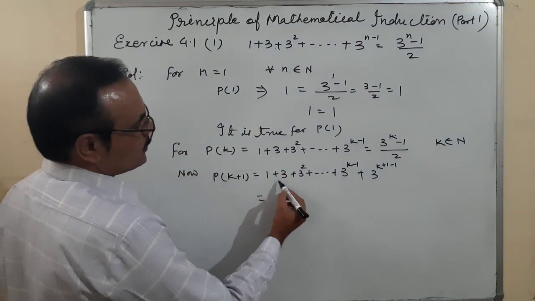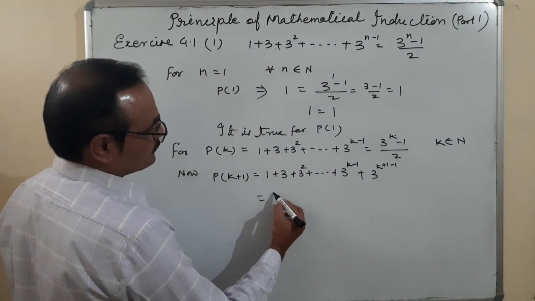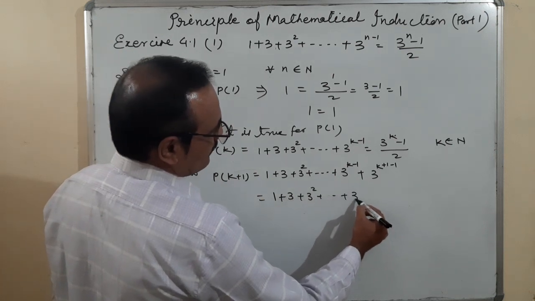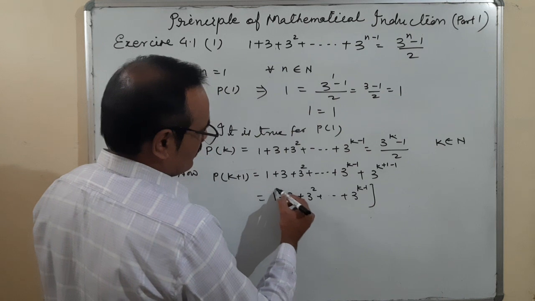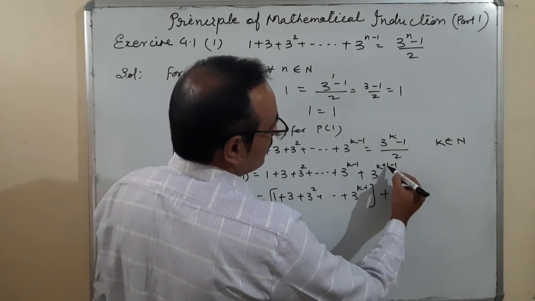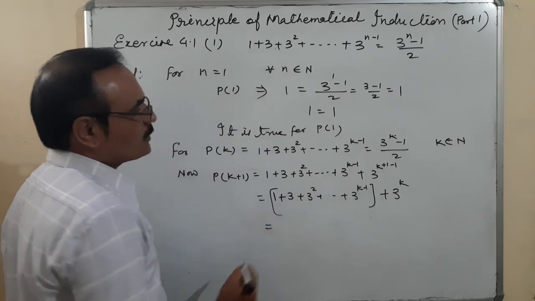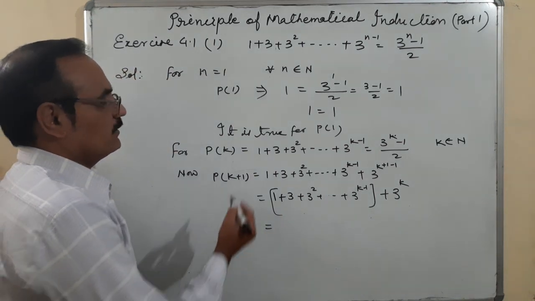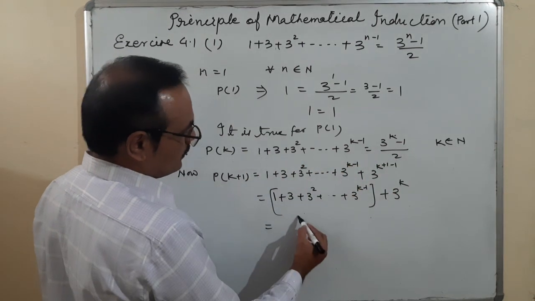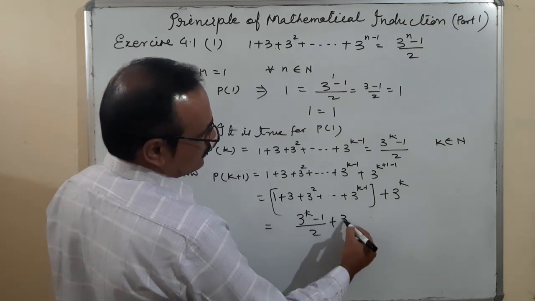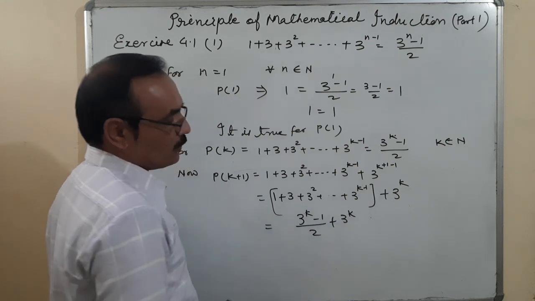So that means it is 1 plus 3 plus up to this term, bracket, plus 3 to the power k. In place of that, what should I write here? (3 to the power k minus 1) upon 2 plus 3 to the power k. Okay.